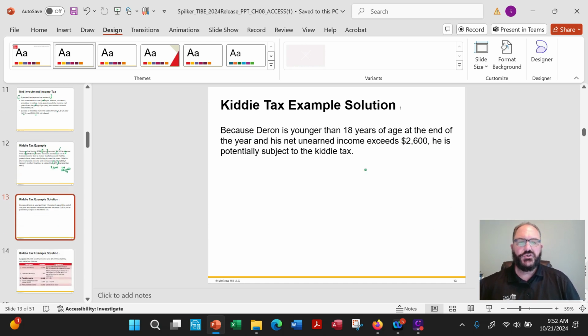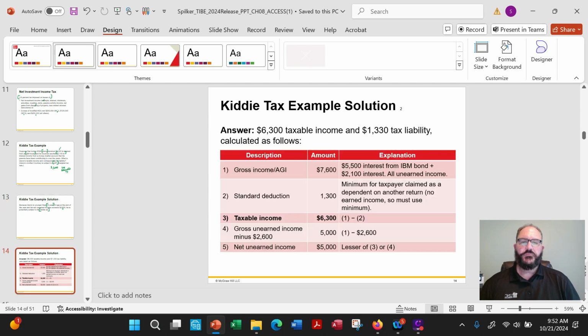Okay, because he's younger than 18 years of age, and his net income, he is subject to the kiddie tax, $2,600. Okay, talked about that. So here's his gross AGI. This is his interest from the IBM, and this is his other interest. Total of $7,600. The standard deduction, and again, this is minimum for taxpayer claimed as a dependent on another's return. Okay, no earned income, so you must use the minimum. That's this amount. Okay, otherwise you would use the earned income. So taxable income is $6,300.